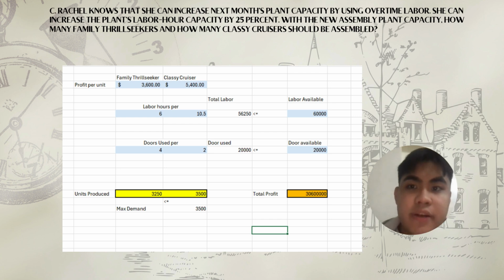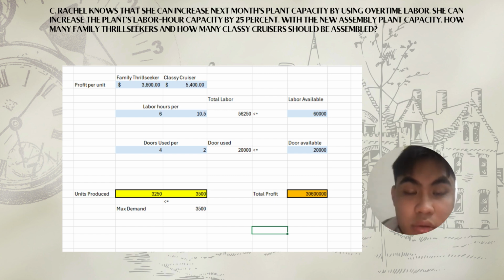For letter C, Rachel knows that she can increase next month's plant capacity by using overtime labor. She can increase the plant's labor hours capacity by 25% with a new assembly plant capacity. How many family thrill seekers and how many classic cruisers should be assembled? So for the profit per unit, for the family thrill seeker, it's $3,600. For the classic cruiser, it's $5,400.